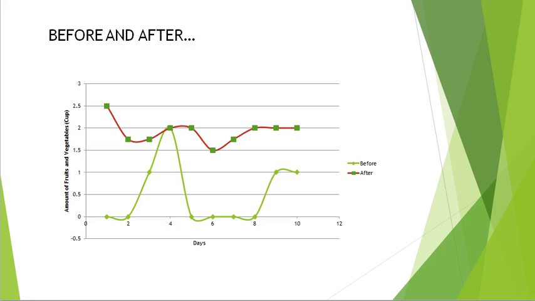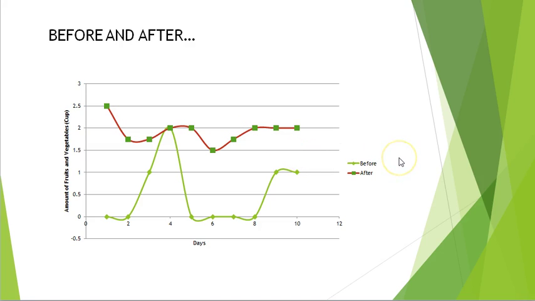And also we can see in this chart before and after implementing the solution, even though there is a significant difference in terms of the amount of fruits and vegetables, the data after the solution is still not quite meeting the minimum requirement of the goal, which is about 2 to 3 cups of fruits and vegetables.